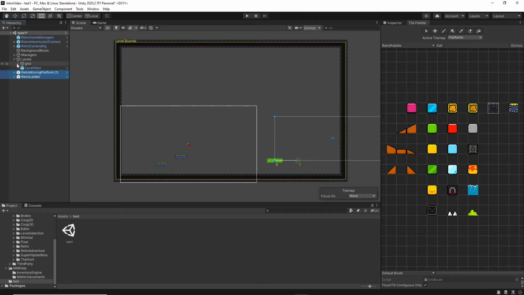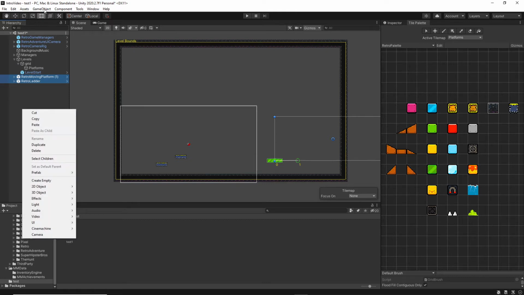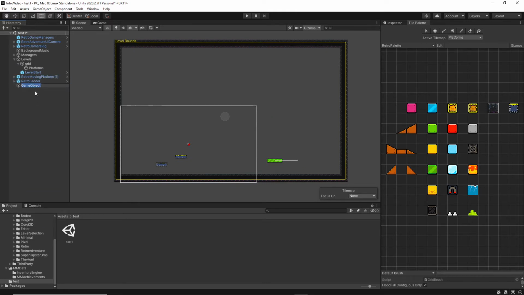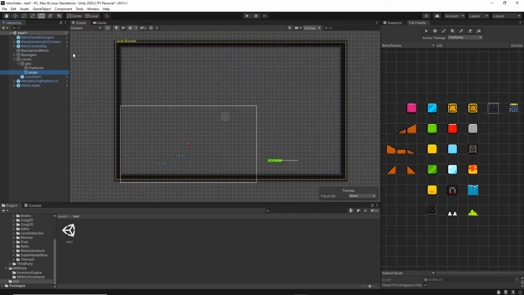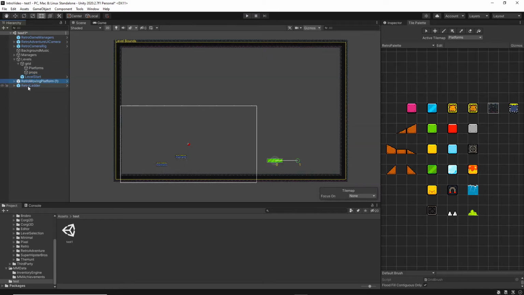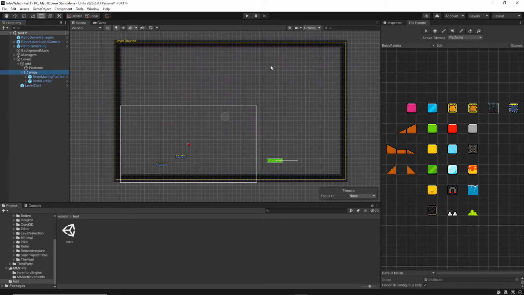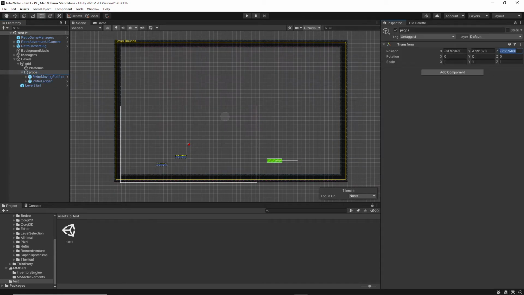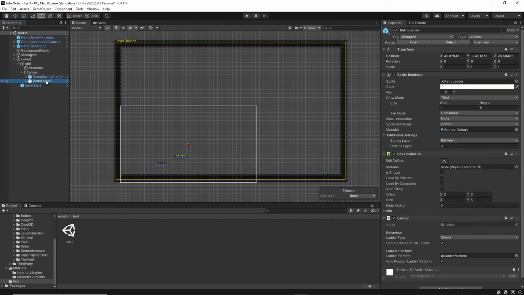Now what we want to do here is create a game object and call it props. We will drop that into our grid, take these two, and drop them into props. Now check your props is set to 0. Get the retro ladder and set it.